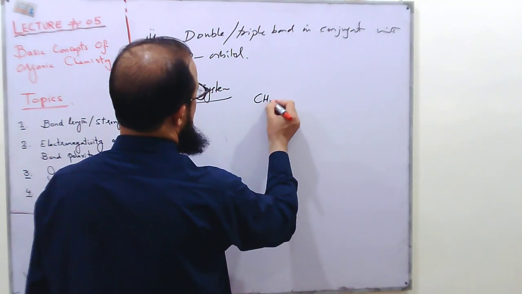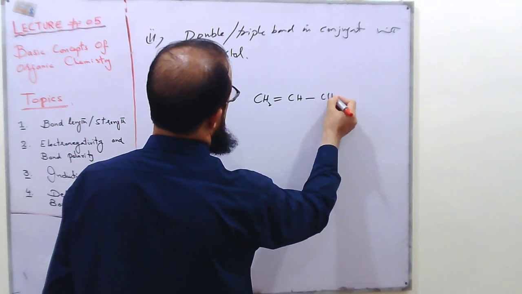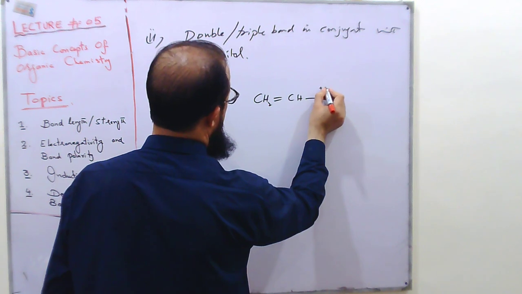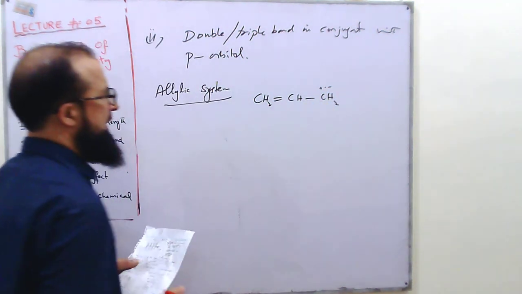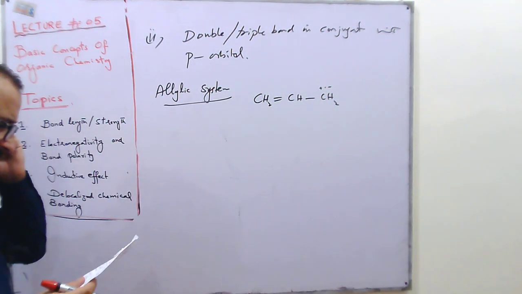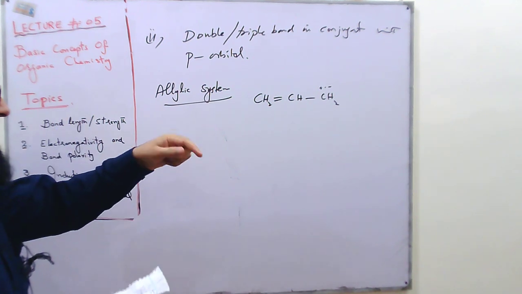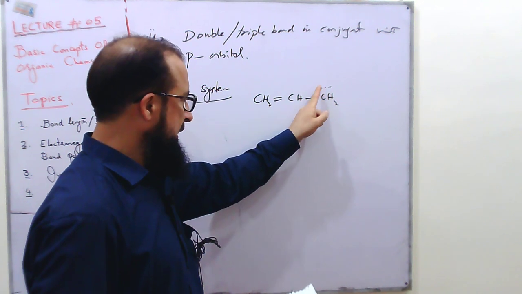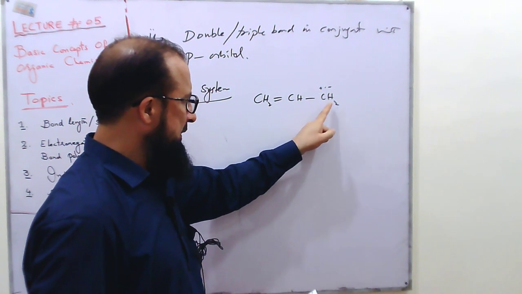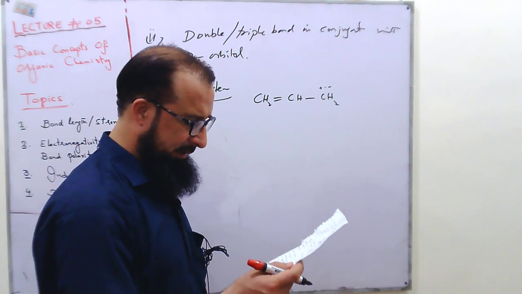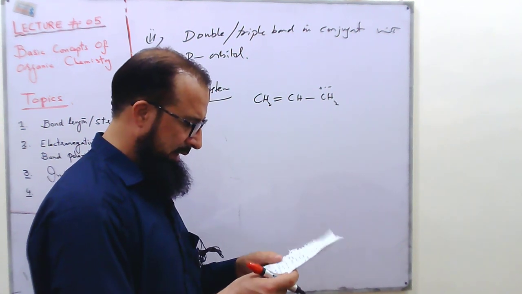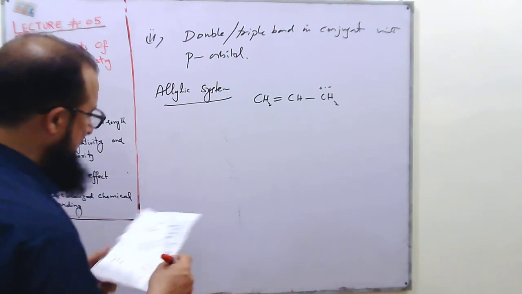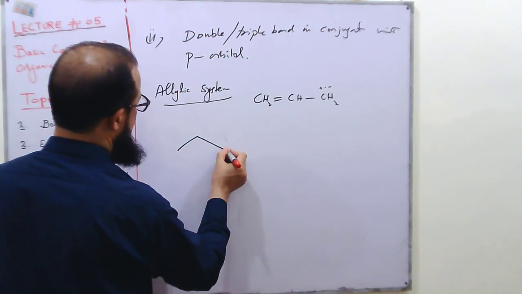For example, if we take CH2=CH-CH2, we can have a positive, a radical, or a negative. So we have 3 different choices: the p orbital has no electron in the cationic form, 1 electron in the radical form, and 2 electrons in the anionic form.